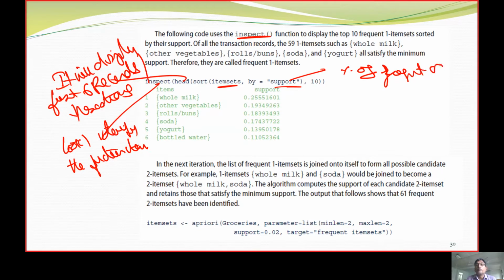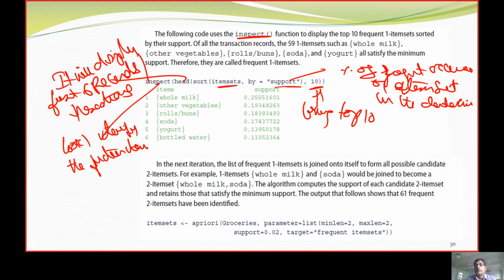I need to bring the top 10 elements, and we have to put these items in ascending order.